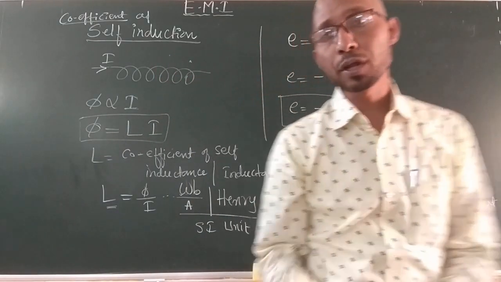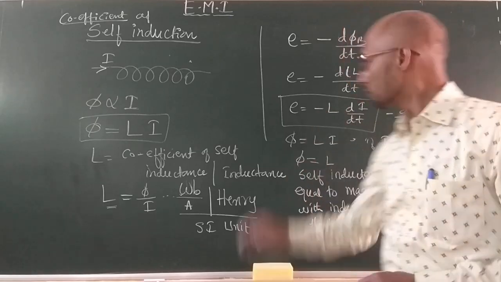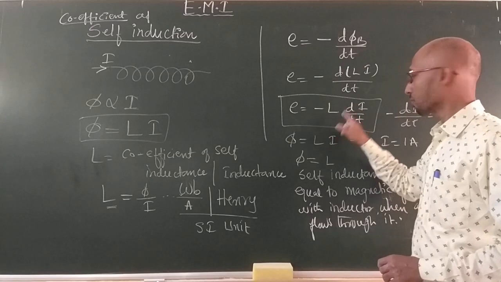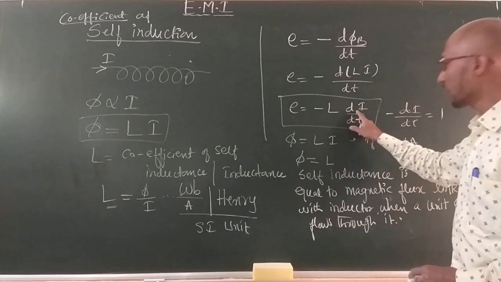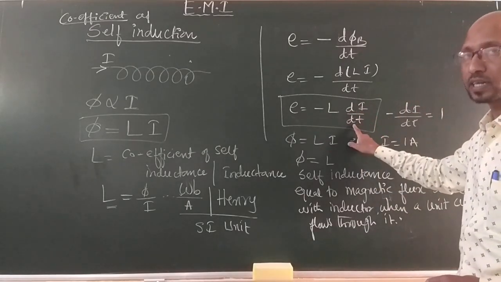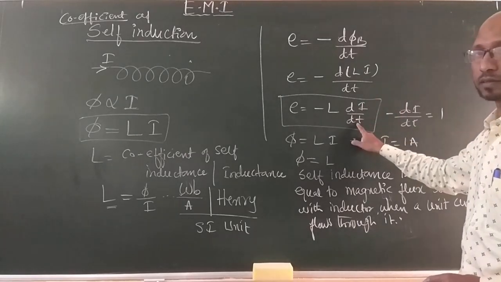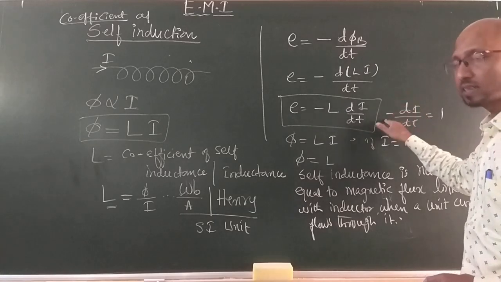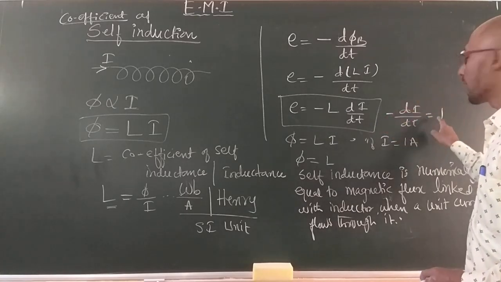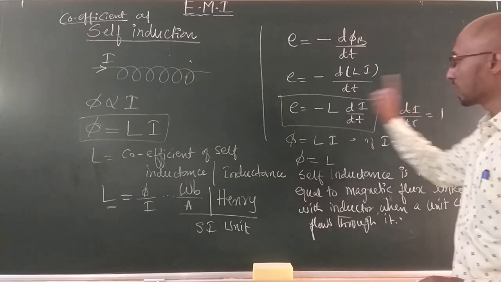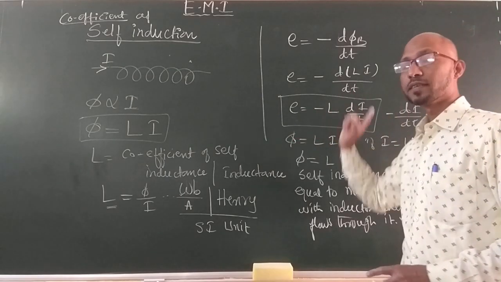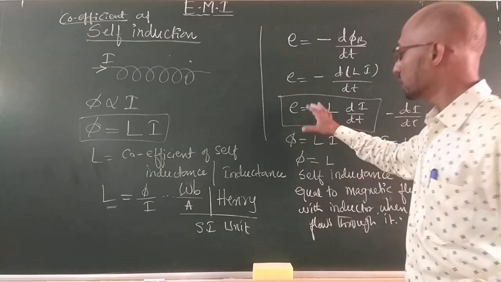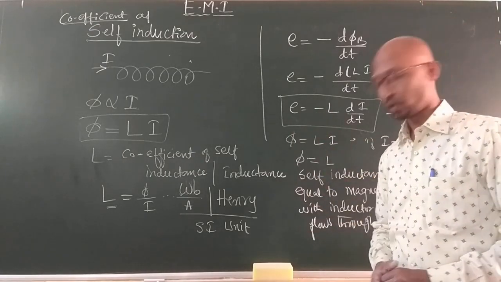Self-inductance is numerically equal to the induced EMF when the rate of change of current in the inductor, decreasing if minus, increasing if plus, is 1 ampere per second. Then your induced EMF is equal to the self-inductance. Please do understand these definitions.